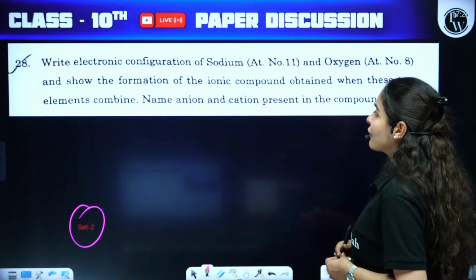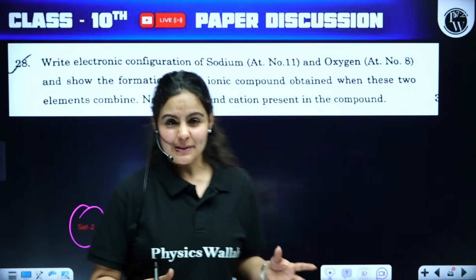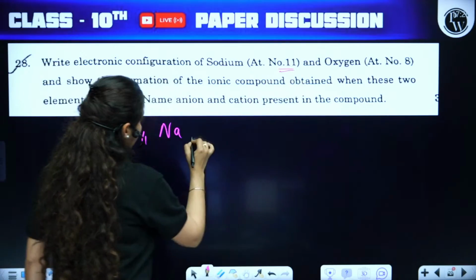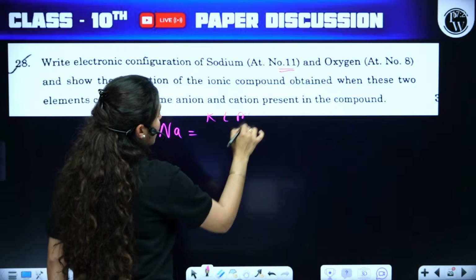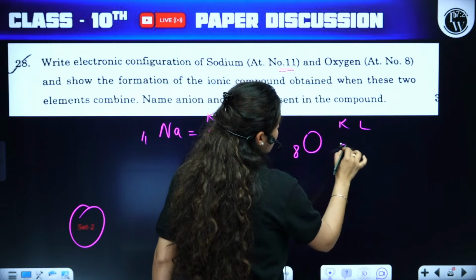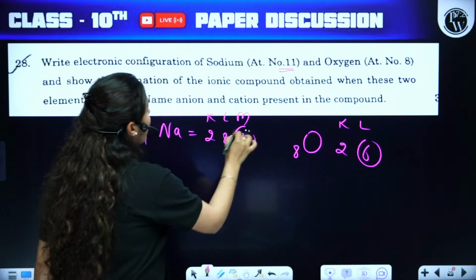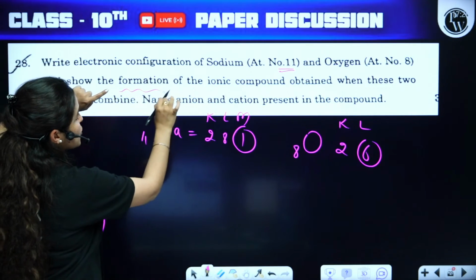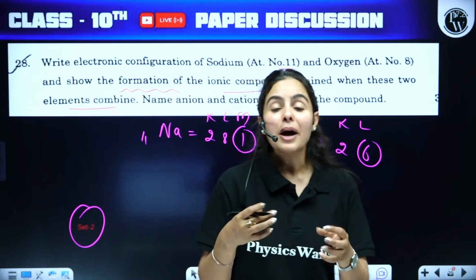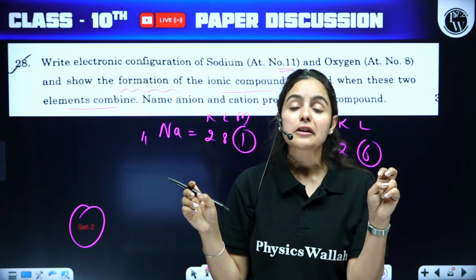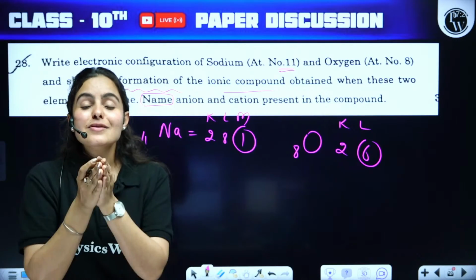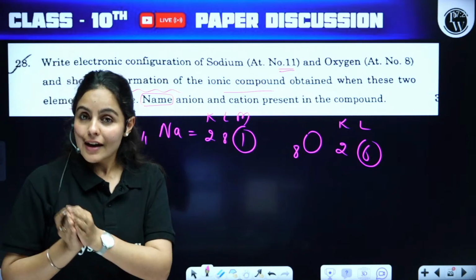Write electronic configuration of sodium and oxygen. That's easy peasy. Sodium, atomic number they have already given you. Electronic configuration will be 2, 8, 1. Oxygen, atomic number 8, electronic configuration will be 2, 6. Now, what they are asking you is to show the formation of ionic compound obtained between these two elements combined, and then you have to mention the name of cation and anion in the compound. Please note, they are asking you the name of cation and anion here.